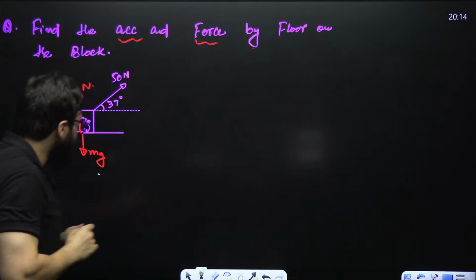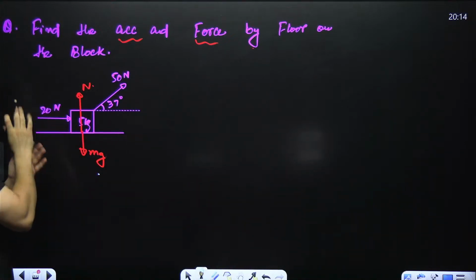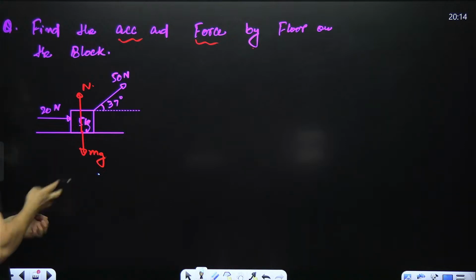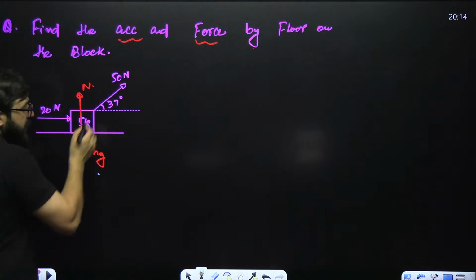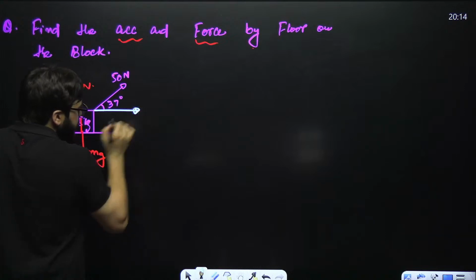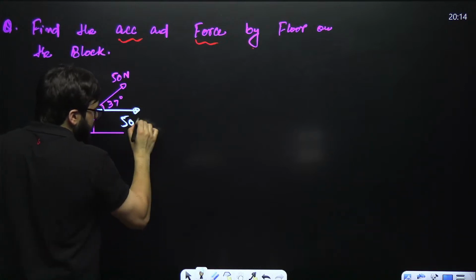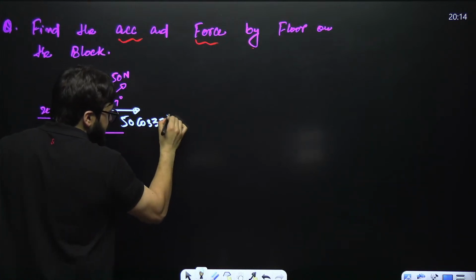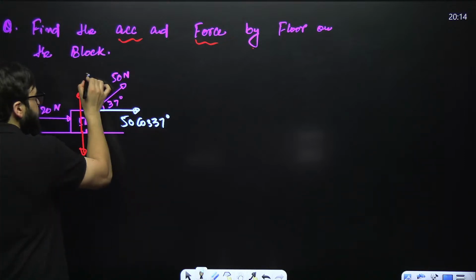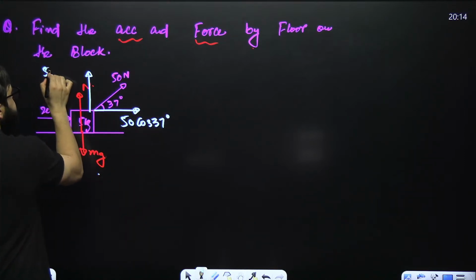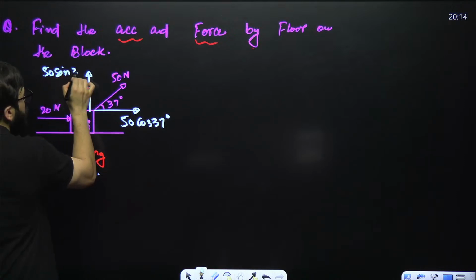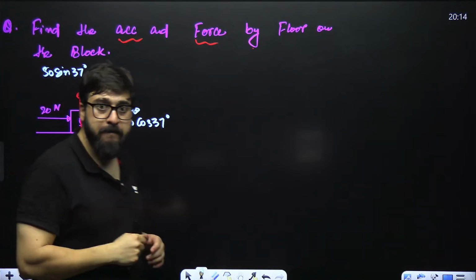Understand one thing, guys. Let's first see the forces on the block. Let's first draw the forces. If this is 50 Newton at 37 degrees, don't you think this will be 50 cos 37 degrees? And in the upward direction, this will be 50 sine 37 degrees.